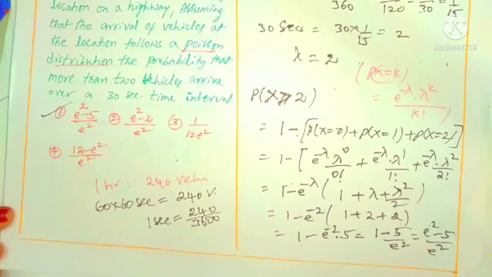This calculation part you can understand easily. What I did: in place of lambda I have taken 2. By simplification we get e power minus 2 into 5. After taking the LCM it becomes e square minus 5 by e square. That is clearly the first option. Simple way to do the calculation. So if you understand what is given, then the question is so easy.